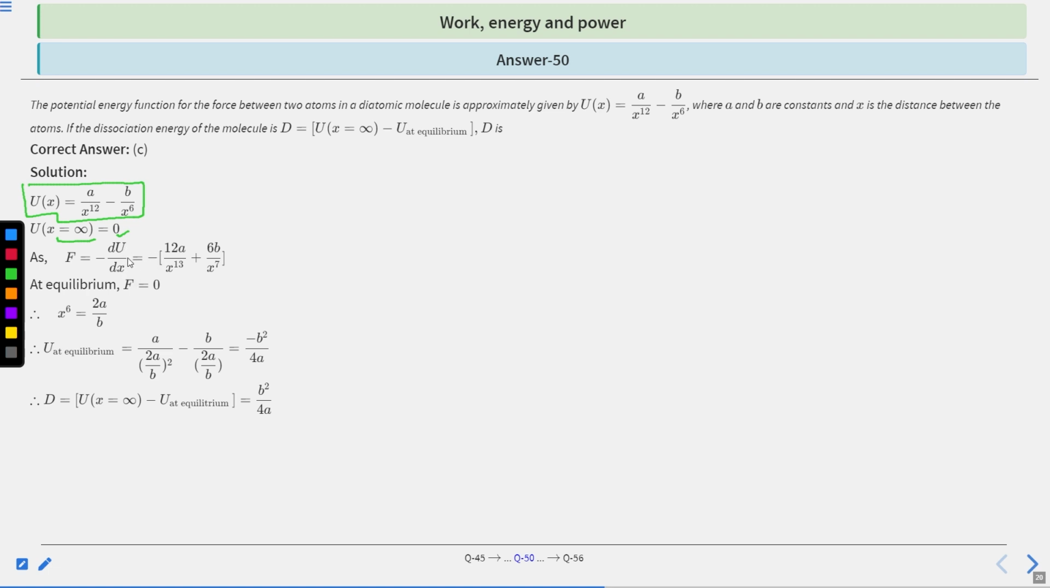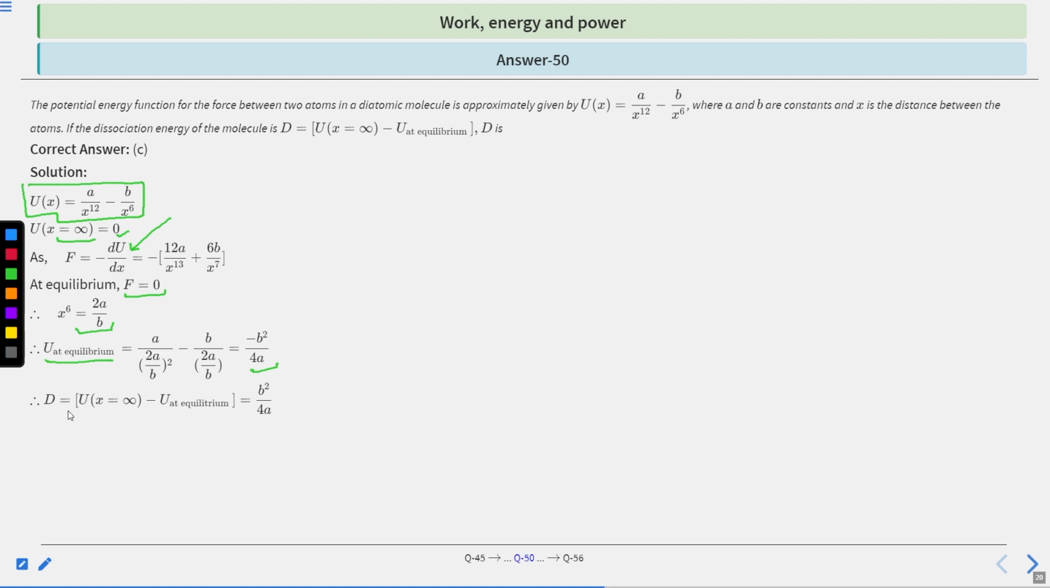So putting the u in this equation, you will get 12a divided by x raised to the power 13 plus 6b divided by x power 7 minus. Clear? At equilibrium, f equal to 0. So x to the power 6 is equal to 2a divided by b. Clear? U at equilibrium, solving this equation, you will get minus b square divided by 4a.